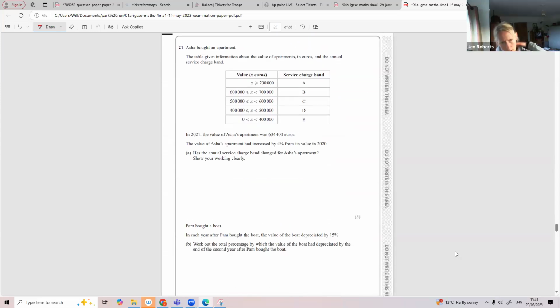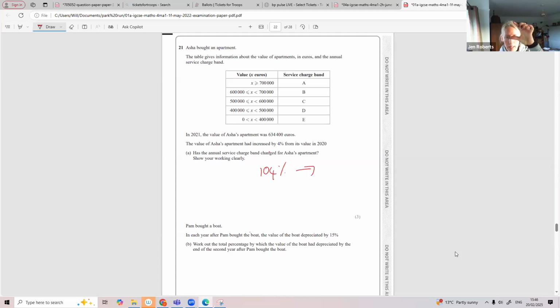Asher bought an apartment. In 2021, the value of Asher's apartment was 634,400. So it's service charge B, right? The value of Asher's apartment has increased by 4% from its value in 2018. So we've got an amount which is the original amount, 100%. If you increase it by 4%, now we've got 104%.